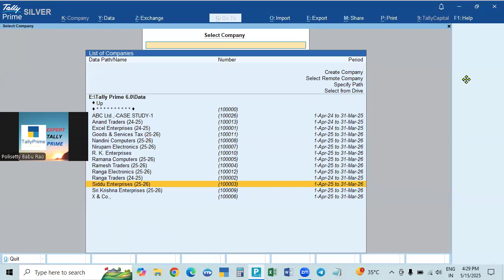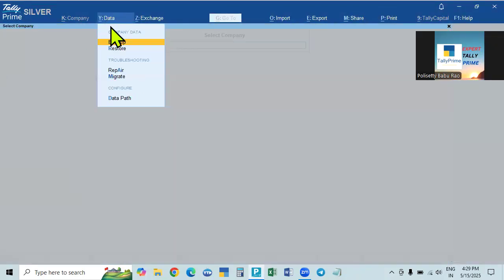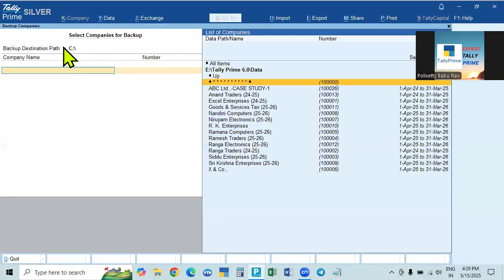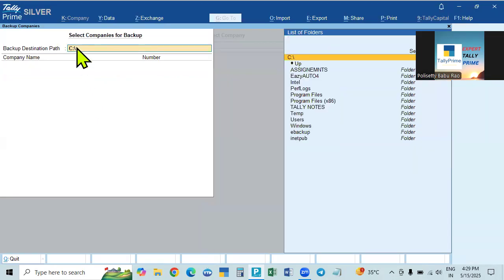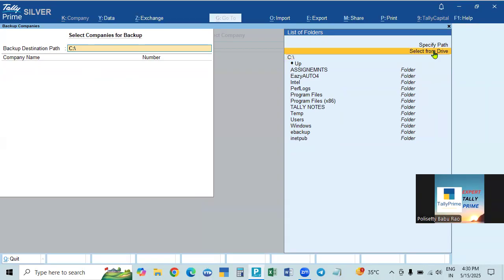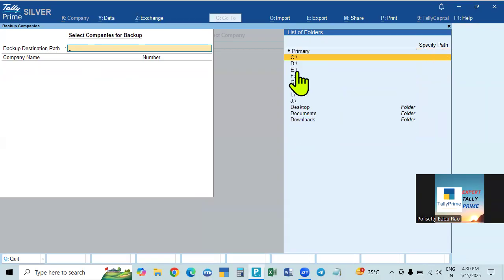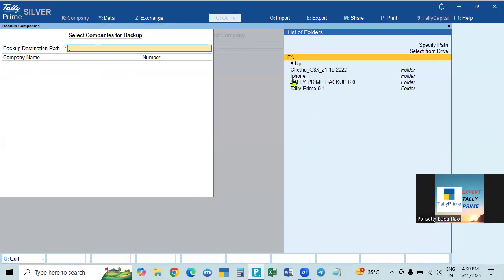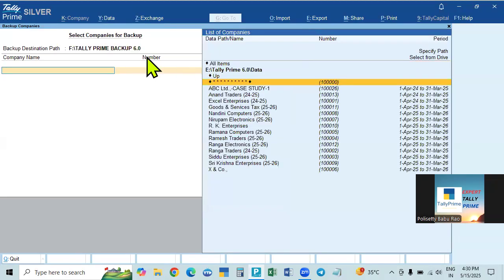Here, what you are doing: when you go to backup, the cursor will be here. Press backspace or click the mouse here, and it will go here. Now we have to take the backup path already created. Go to select from drive and go to where you created it, F drive. So go to F drive, then Tally Prime beta. You take this, it will go up. Click again. It will go there. Now you select the companies.